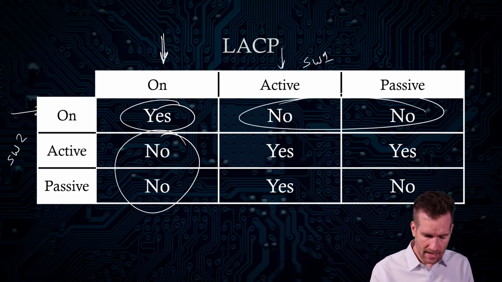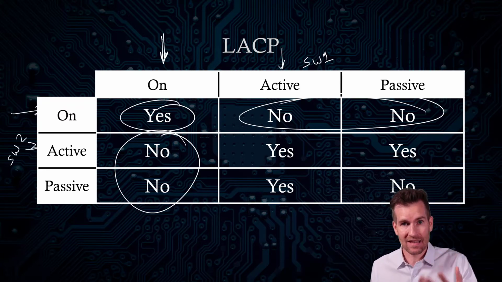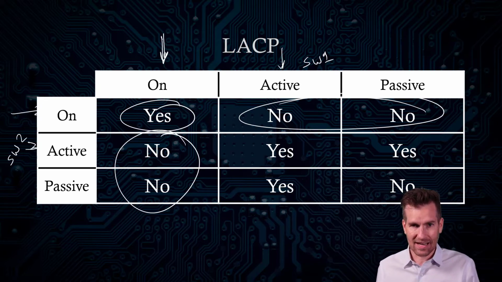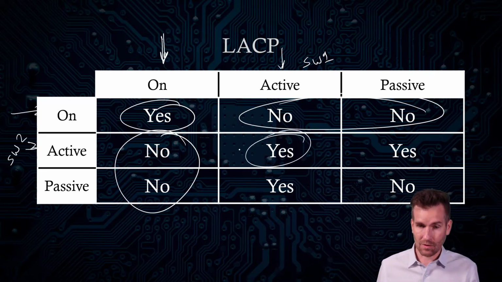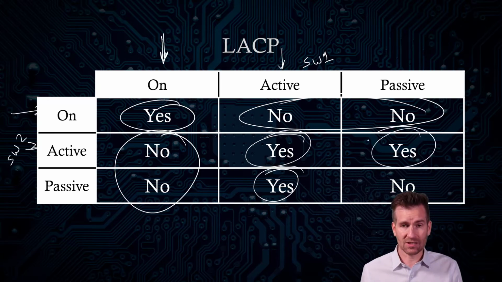If both of them are set to active, they're actively trying to say, hey, let's set up this link, let's aggregate these together, let's get this EtherChannel going. So obviously it'll create that. If one of them is in passive mode and the other in active, it'll still create it.